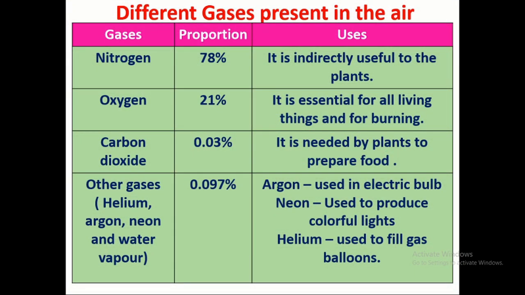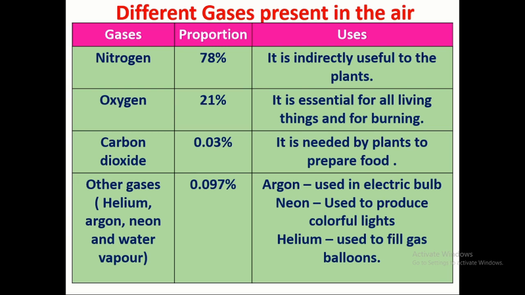We can see in this table the proportion and uses. Nitrogen is present at 78% in air, oxygen at 21%, carbon dioxide at 0.03%, and other gases like helium, argon, neon and water vapor at 0.097%.